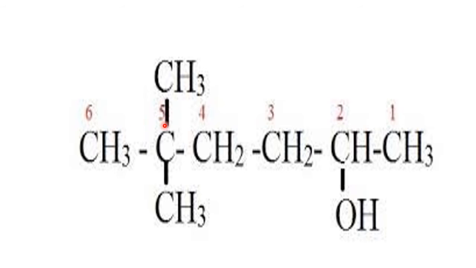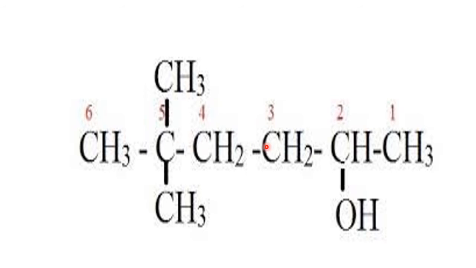And on the fifth carbon atom there are 2 methyl groups. In the longest chain, sorry, 6 carbon atoms are there, hexane family. And the OH group is there, alcohol.